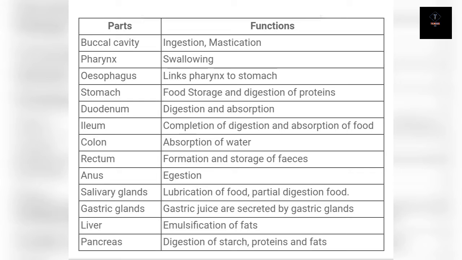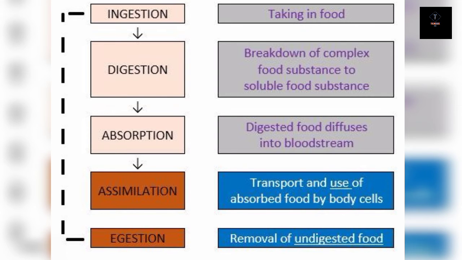So you have to learn these parts and their functions by heart, and you have to draw the diagram as well. It can be asked as a diagram of nutrition in human beings, or the digestive system of human beings. So we will see a summary here. The alimentary canal along with the associated glands is called the digestive system.